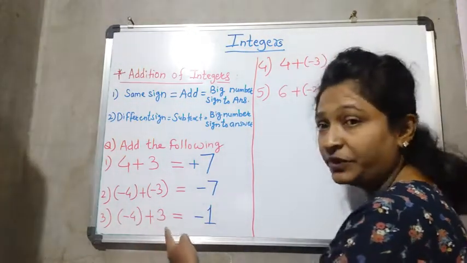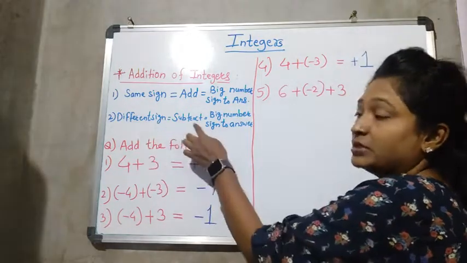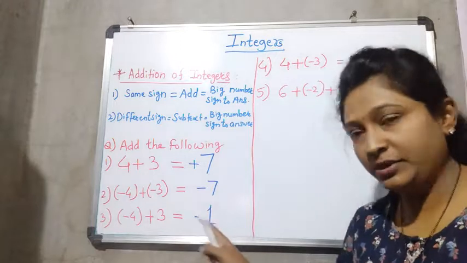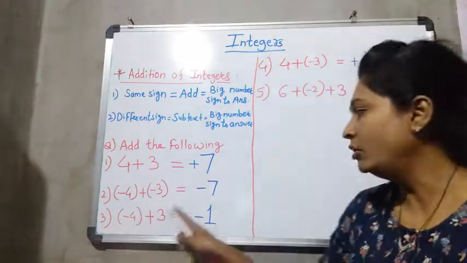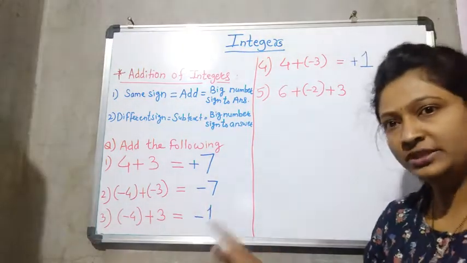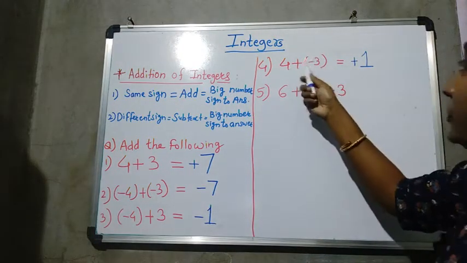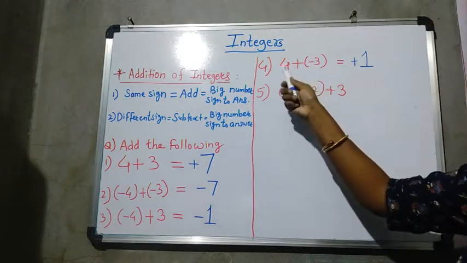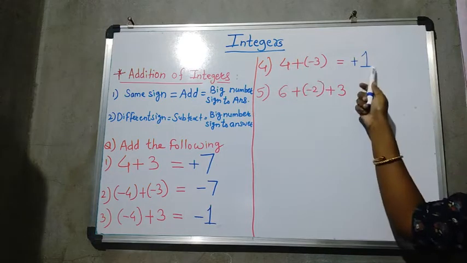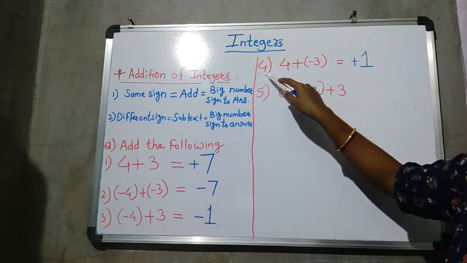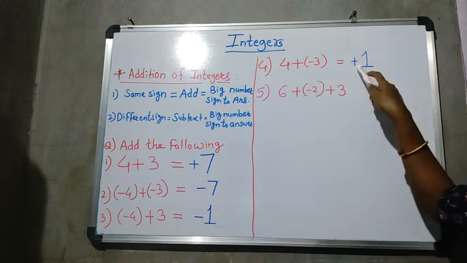Both have different signs, so what is our rule? Different sign means you have to do subtraction. So 4 minus 3 is 1, and the big number is 4, which has a minus sign, so we give this minus sign to the answer. Same here, 4 plus minus 3. Both have different signs, so subtraction: 4 minus 3 is 1, and the big number's sign is positive, so we give positive.